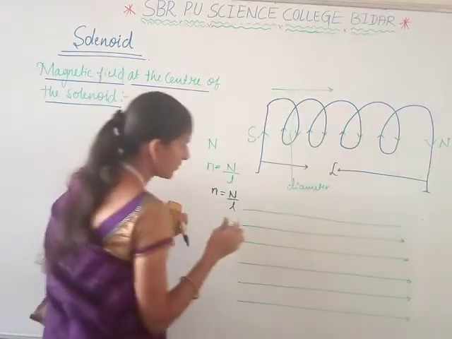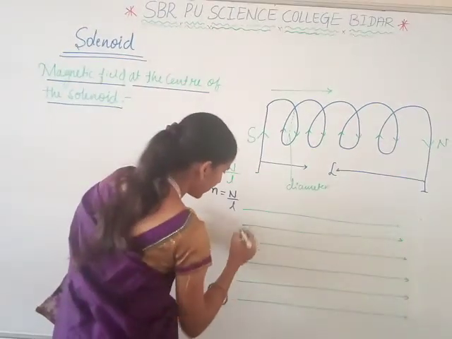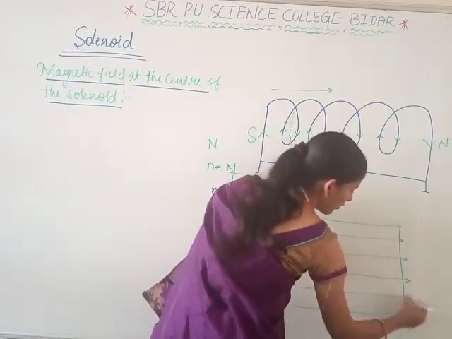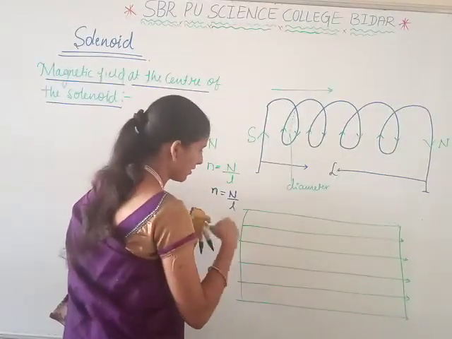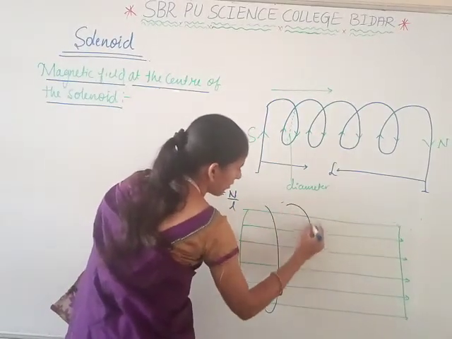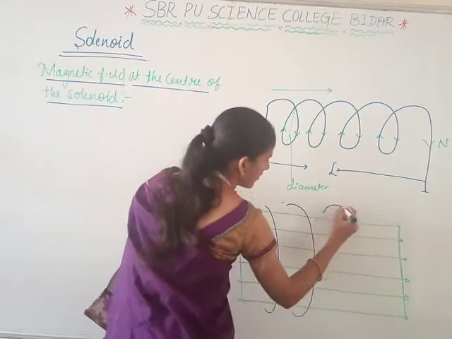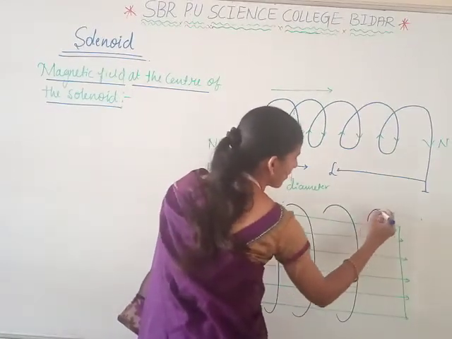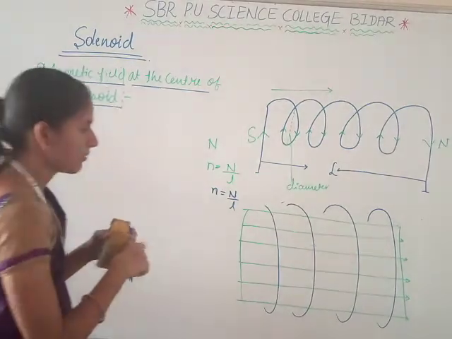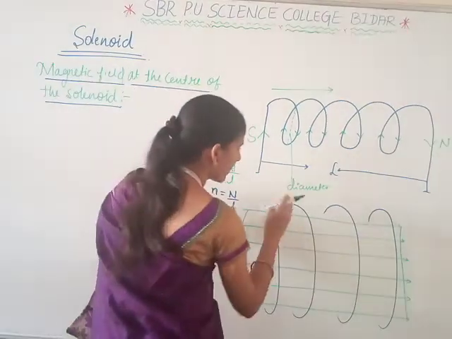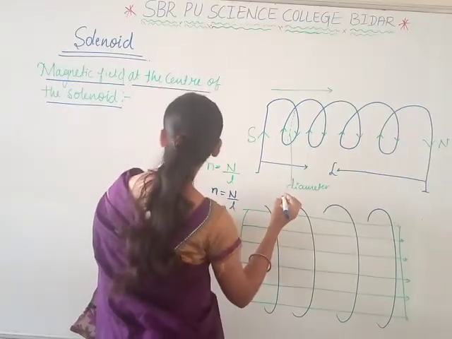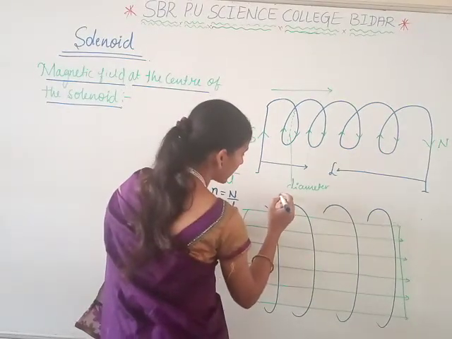The current is moving in a closed loop, like this. In the presence of a magnetic field, we have to find the field at the center of the solenoid.